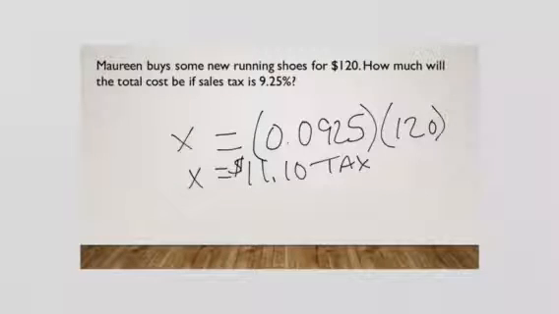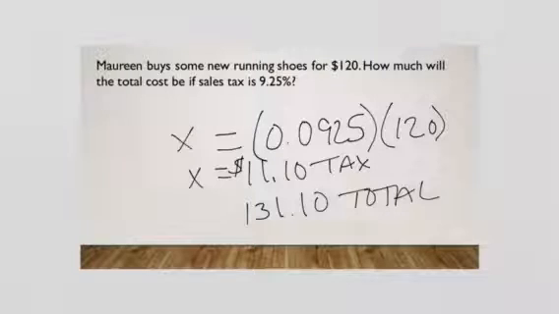So 120 plus $11.10 will be $131.10 for the total cost. We'll do some other problems later on to show you how you could even shortcut this problem to make it a little bit easier.